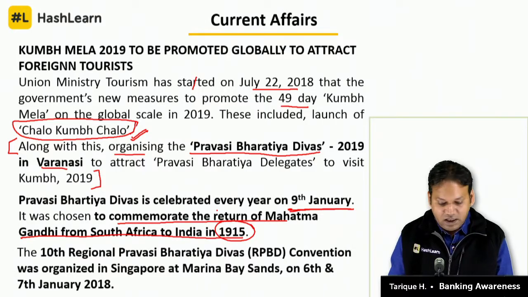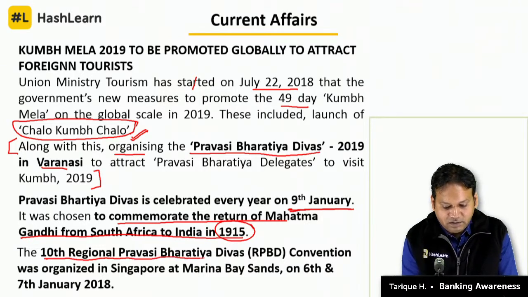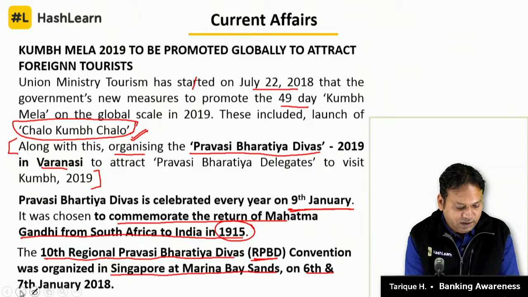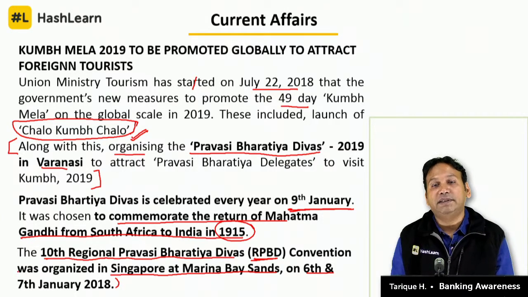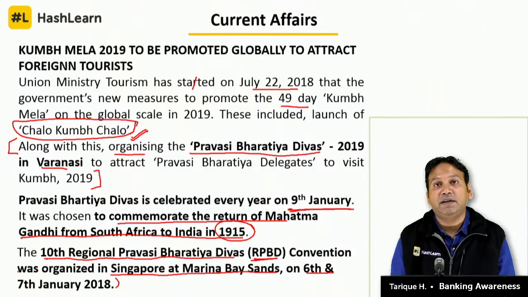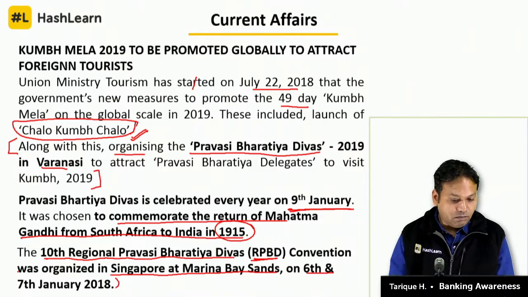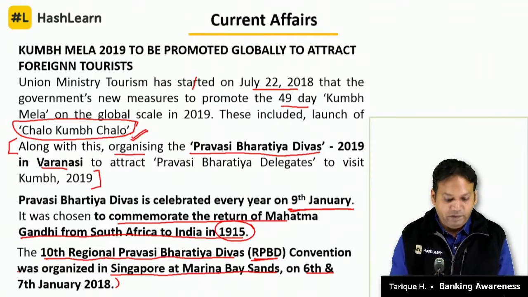The answer is Singapore. The 10th Regional Pravasi Bharatiya Divas (RPBD) convention was organized in Singapore at Marina Bay Sands on 6th and 7th January 2018. So you can see this on 6th and 7th January. The 10th Regional Pravasi Bharatiya Divas was celebrated in which place, which country? The answer will be Singapore. So इस एक स्लाइड में करीबन 4 से 5 क्वेश्चन बनते हैं आपके लिए, तो काफ़ी इंपॉर्टेंट स्लाइड है.